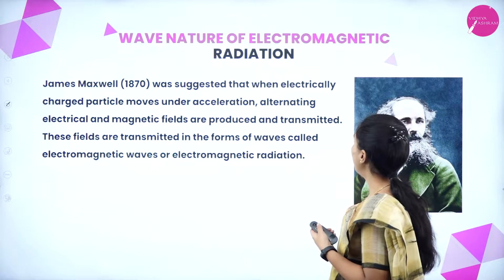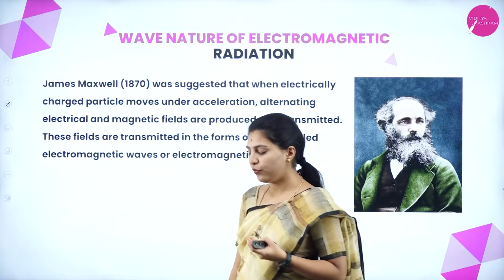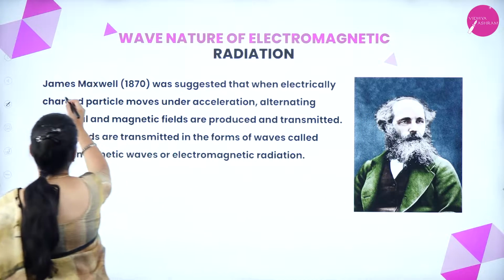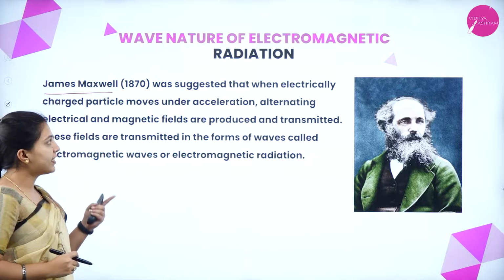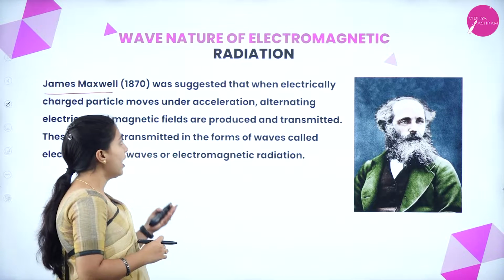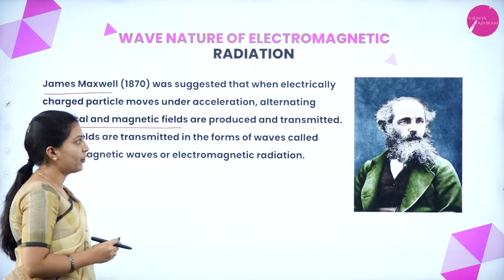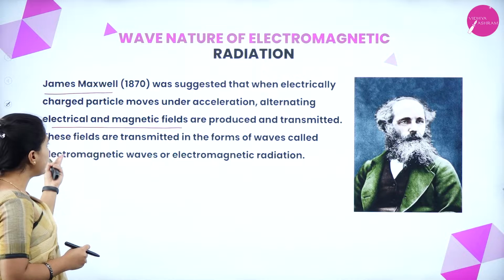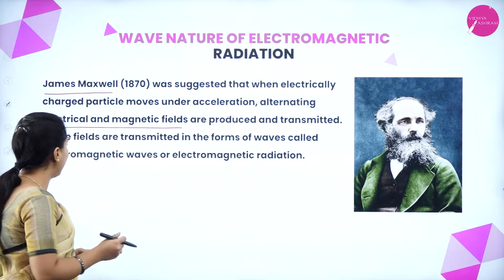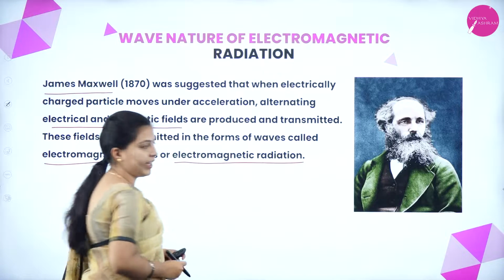So wave nature of electromagnetic radiation, how it came about: first James Maxwell in 1870 suggested that when an electrically charged particle moves under acceleration, alternating electrical and magnetic fields are produced and transmitted. These fields are transmitted in the form of waves called electromagnetic waves or electromagnetic radiations.